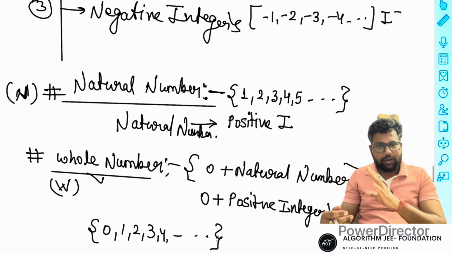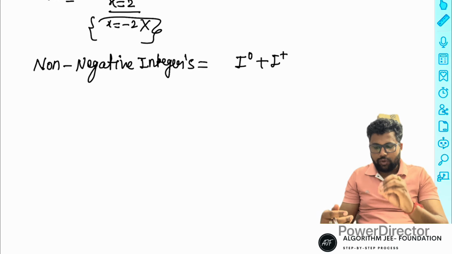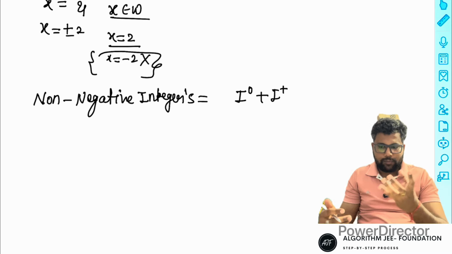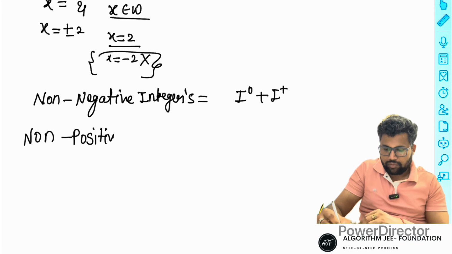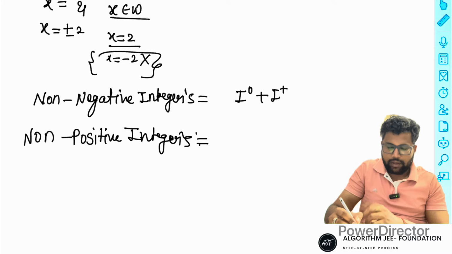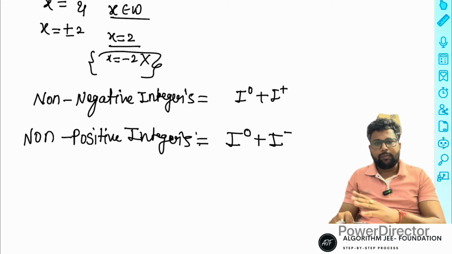Natural number and whole number are different things, a part and a subpart, right? So non-negative means 0 plus positive, and the same for non-positive. Non-positive means 0 and negative; positive is not possible.